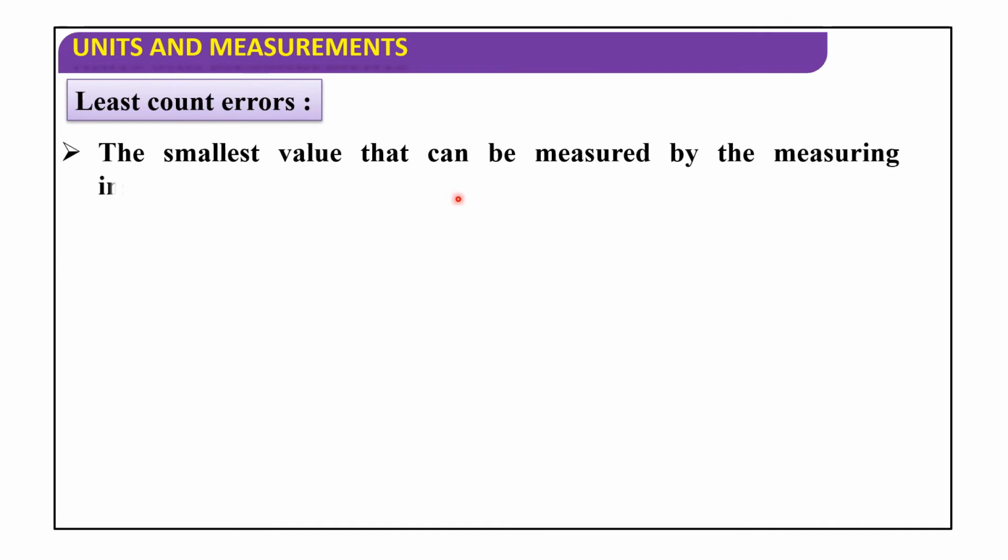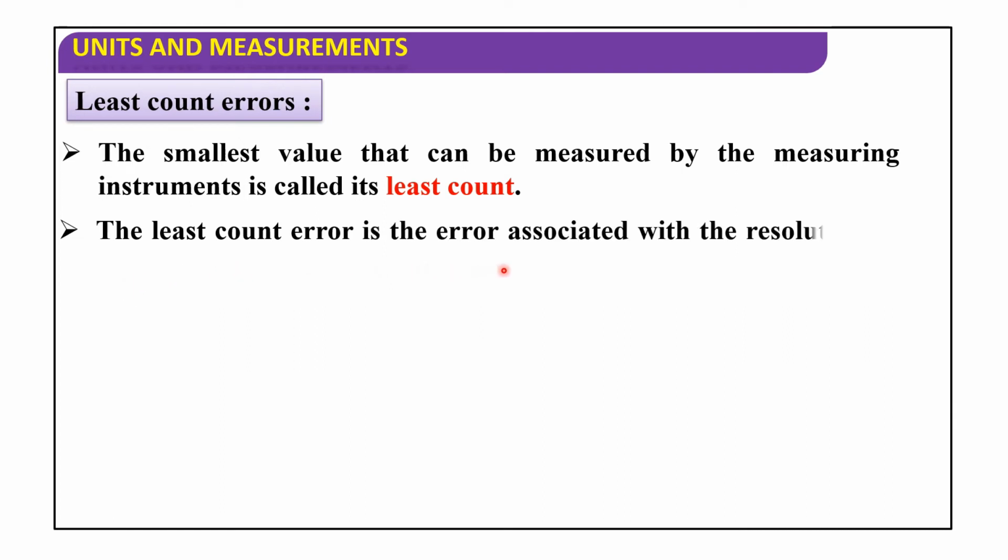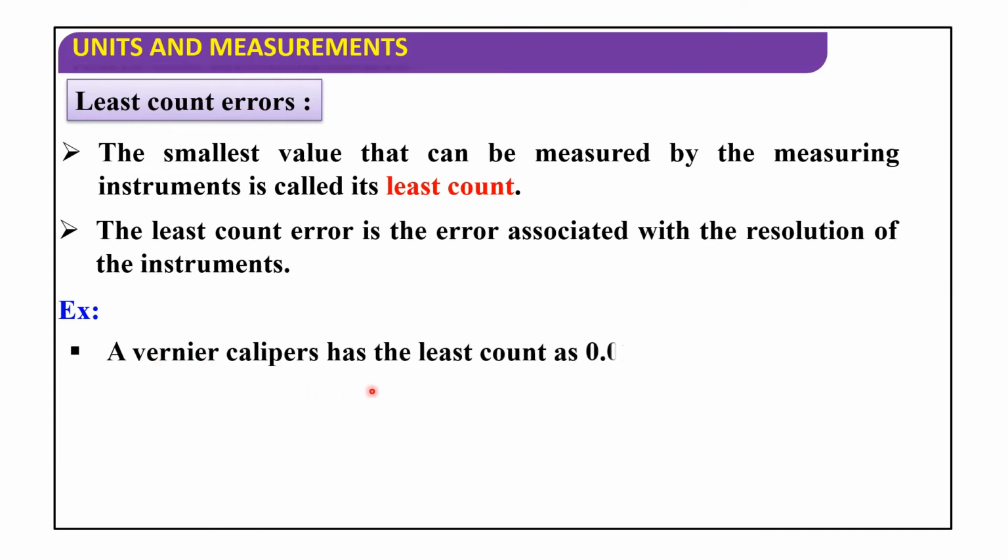Next, we will discuss least count errors. The smallest value that can be measured by the measuring instrument is called its least count. The least count error is the error associated with the resolution of the instruments. Now let us discuss an example. A vernier caliper has the least count as 0.01 centimeters.